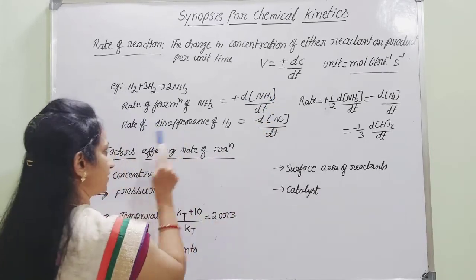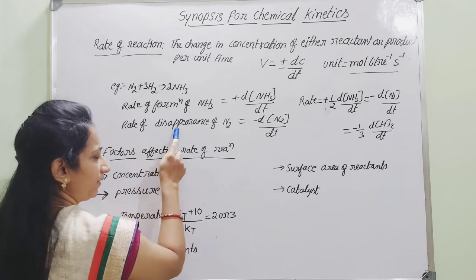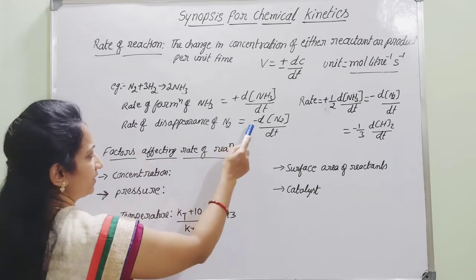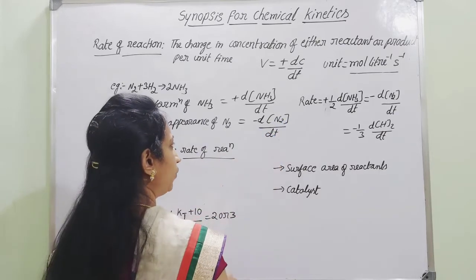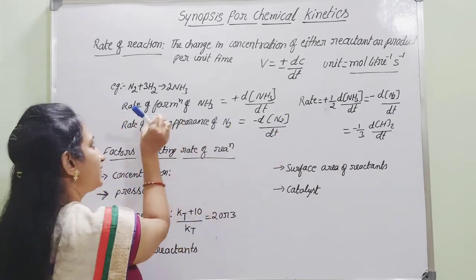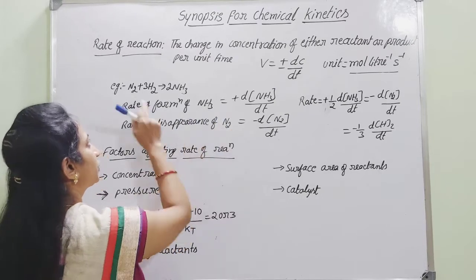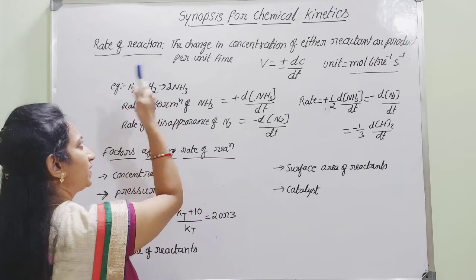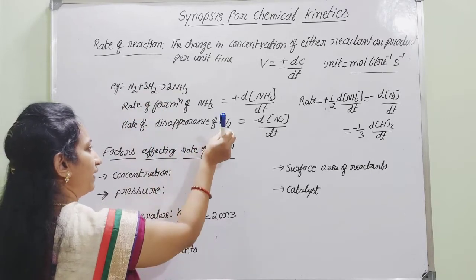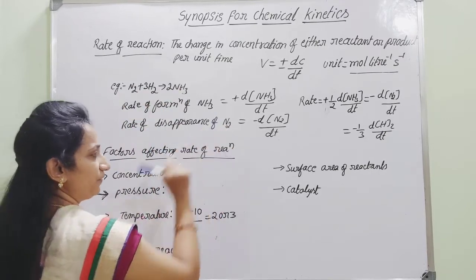In case we consider the rate of disappearance of nitrogen, that is equal to minus d of N2 by dt. Why? Because as the time increases, the concentration of nitrogen decreases. Consumption of nitrogen to form ammonia causes a decrease in the concentration of nitrogen.